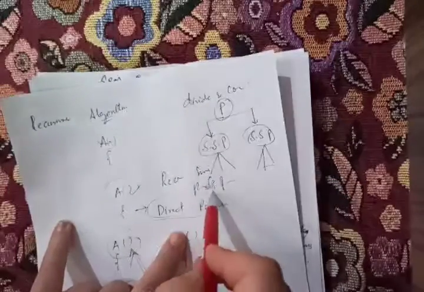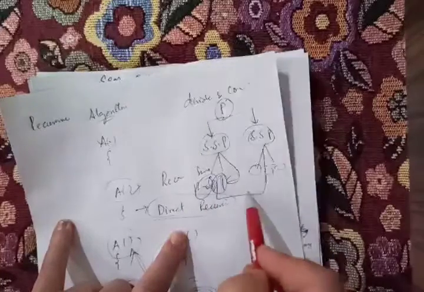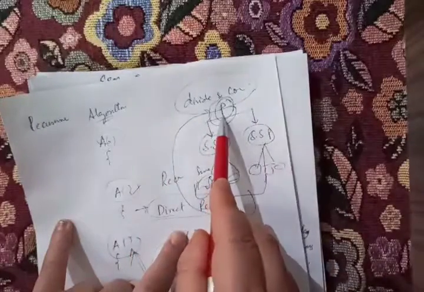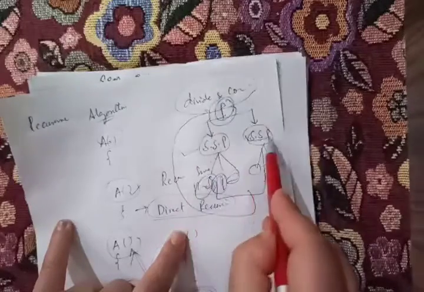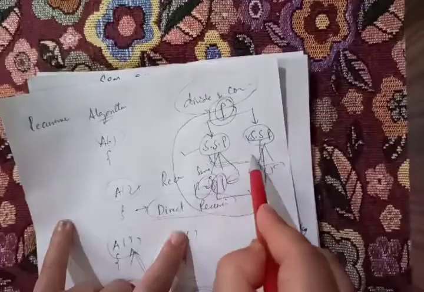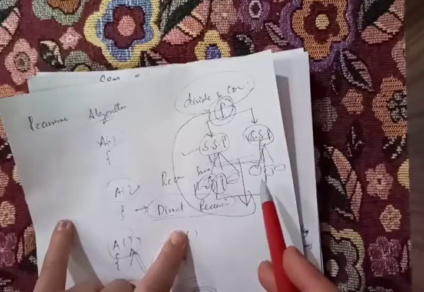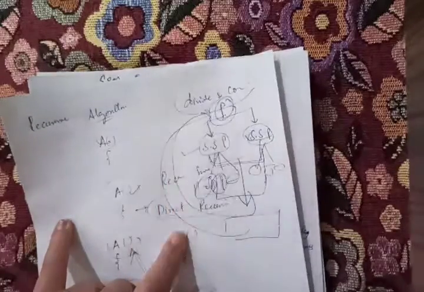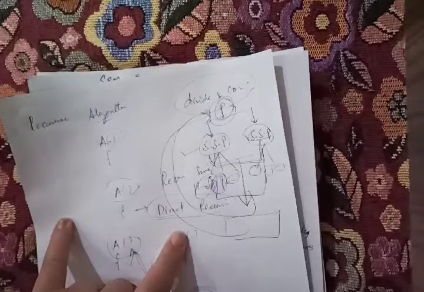And what we do is we find the solution of these smaller sub problems, we combine the solutions, and that becomes the solution of the original problem. This is what divide and conquer is all about. Having a problem, dividing the problem into smaller sub problems, solving the sub problems, and combining the solutions of these sub problems. After combining, the solution which we get is the solution of the original problem.